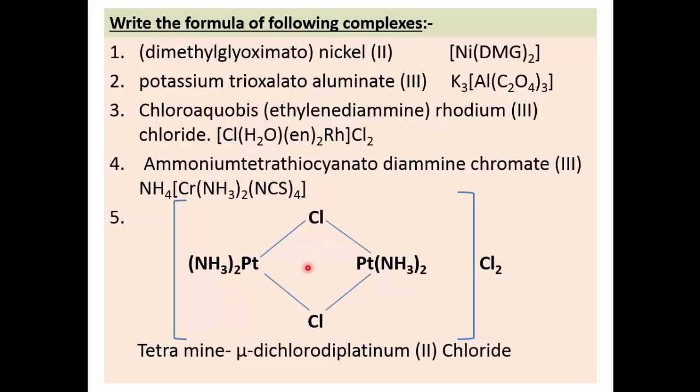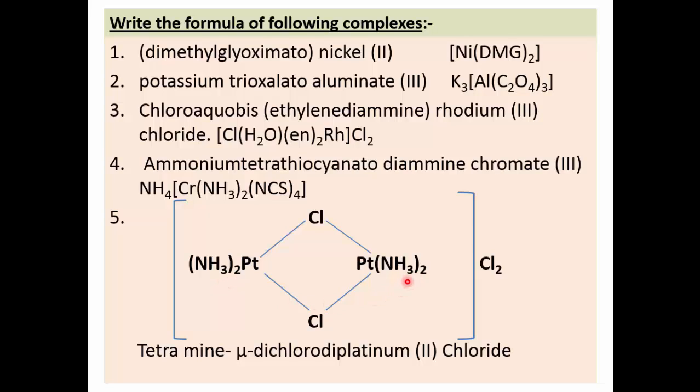Then see, this is the name of the bridge complex. Tetraammine, 4 ammonia molecules are present. Mu, before dichloro, mu is written, that means chloride ions act as bridging ligands. Diplatinum, that means 2 platinum metal ions are present. 2 is the valency of each platinum, and chloride is written outside the square bracket. So tetraammine, in this way, (NH3)2. So here also (NH3)2.